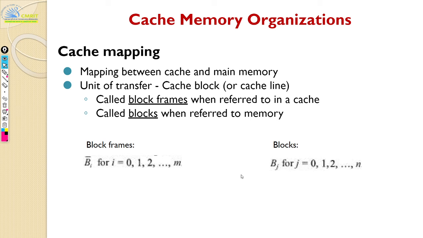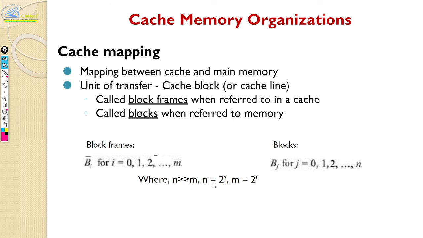So which means is m greater than n or n greater than m? What's the relation between n and m? Right. n is greater than m. Very good. Nice. I'm really happy.